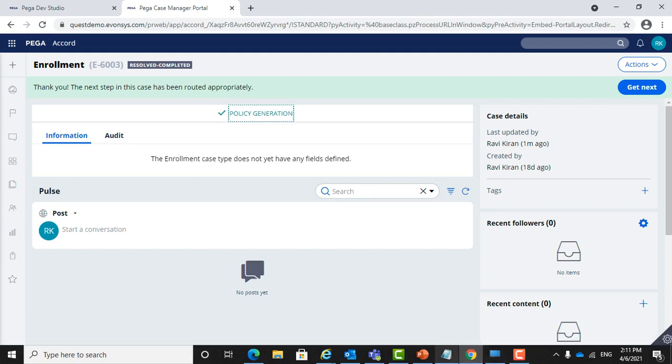So this is the application which was built in order to demonstrate the inclusion of XML and data model standards provided by Accord.